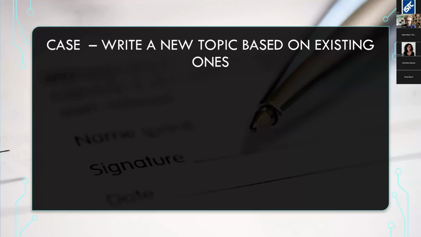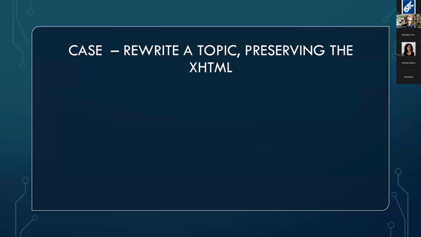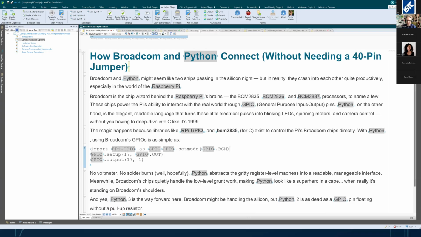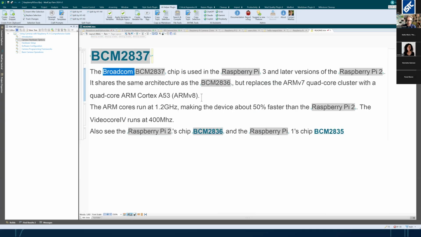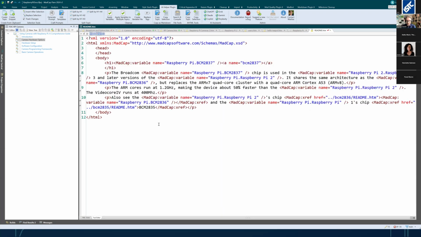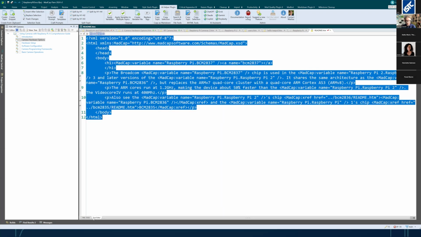But good. What else did I want to show you? So we've written a new topic now. Let's rewrite a topic by preserving the XHTML. This is a bit of an edge case, but in some cases, maybe you have a short topic here. You want to rewrite everything, but you want to keep the XHTML. So what you do then is you go to the AI helper and say copy topic under the XHTML tools, and that's going to copy. You could just as well go into the source editor and copy it, of course.